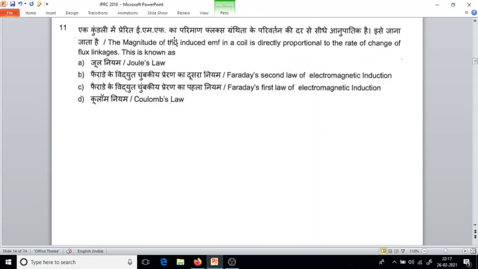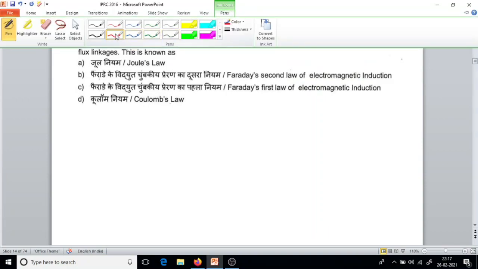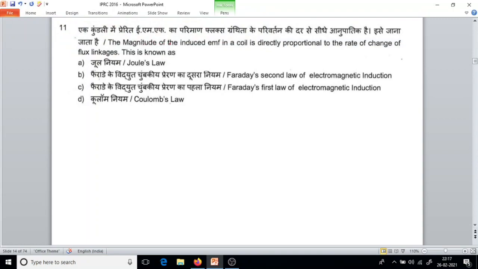Question number 11. The magnitude of the induced EMF in a coil is directly proportional to the rate of change of flux linkage. This is Faraday's second law of electromagnetic induction.